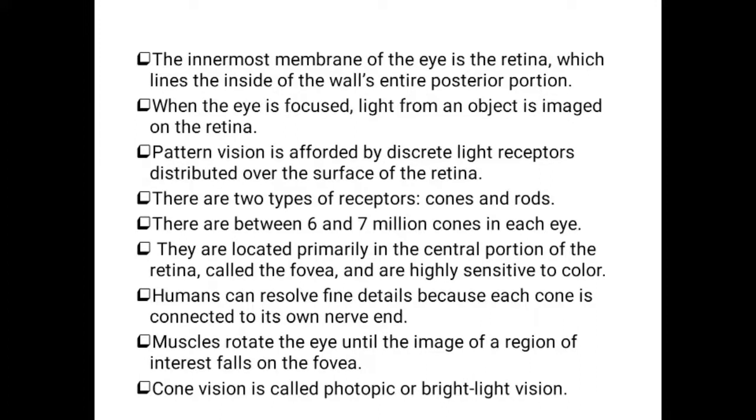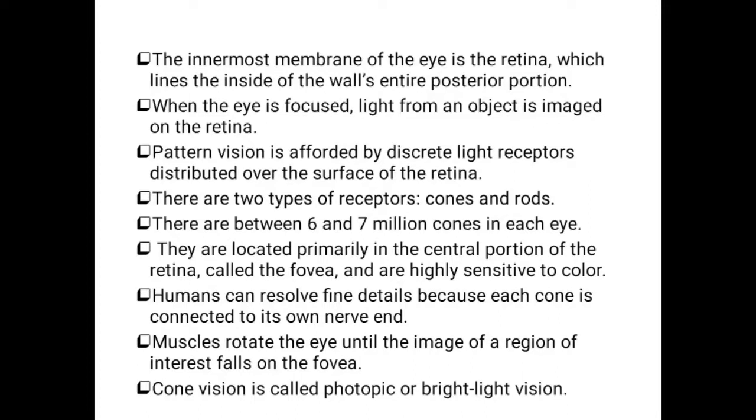The pattern vision is afforded by discrete light receptors distributed over the surface of the retina. It is because of these receptors that the image of the object is formed in the retina. It consists of two receptors, one is cones, another is rods. Nearly 6 to 7 million cones are present, majorly located in the central region of the retina, which is called the fovea. Throughout other areas, the cones are not present.